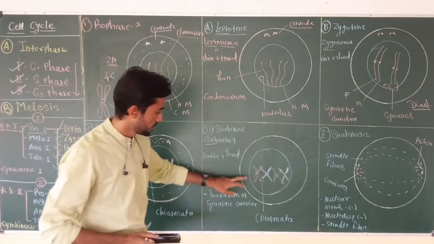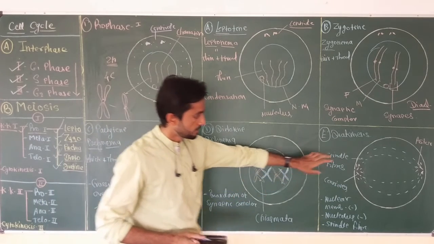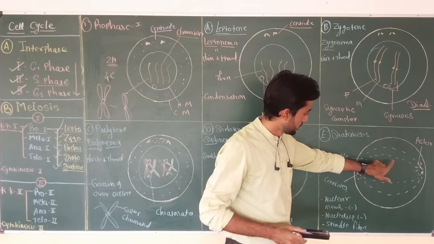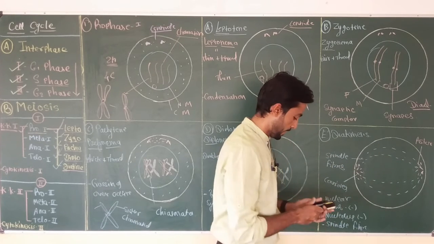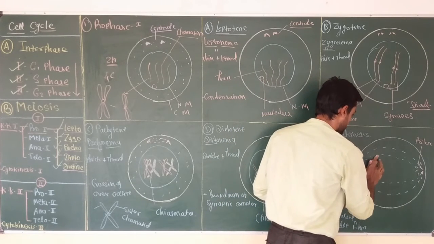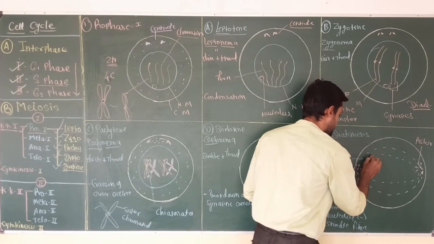And what happens to the pairs of homologous chromosomes? They remain attached with the spindle fibers. So I can draw one pair of homologous chromosomes somewhere here. Focus on this stage.